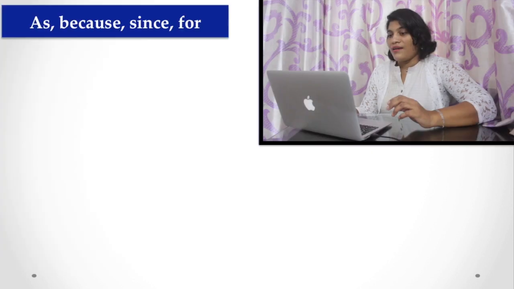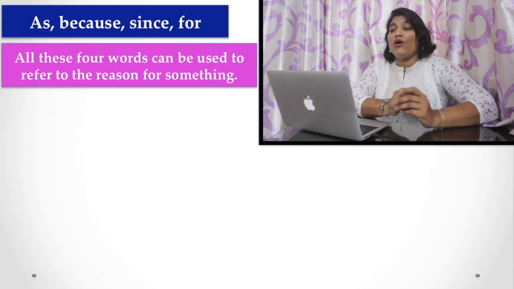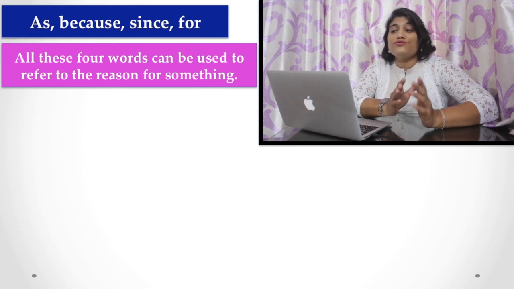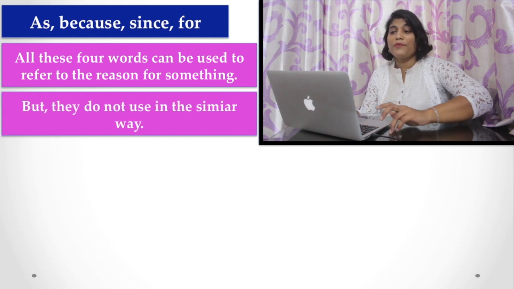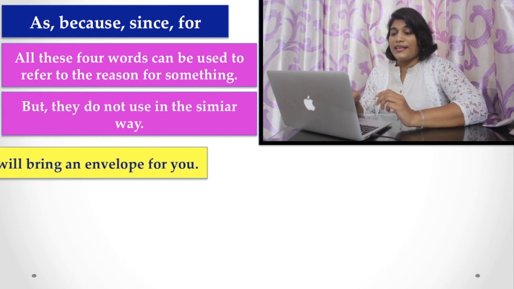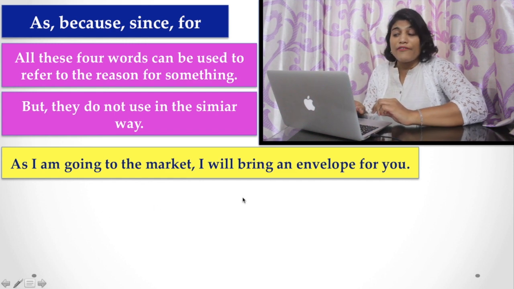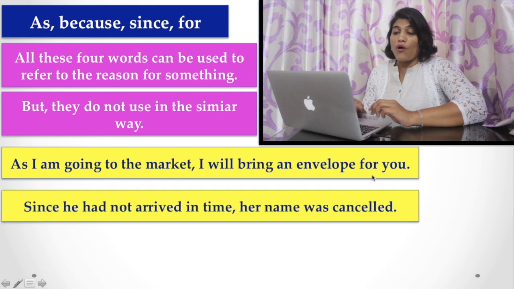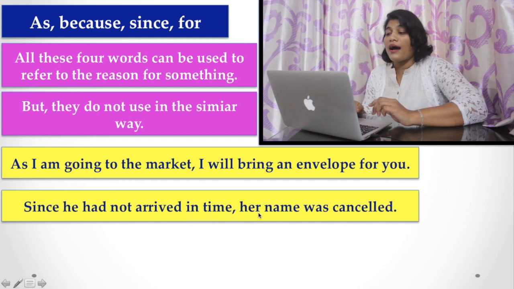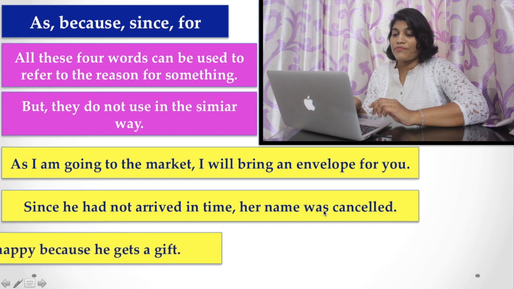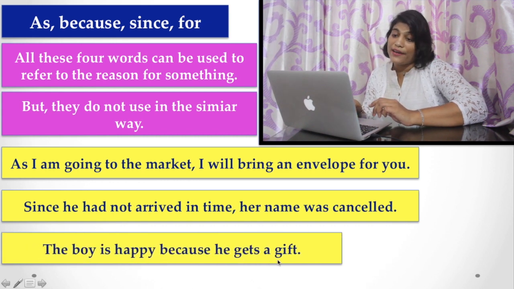First, as I have told you, all these four words can be used to refer to the reason for something. For example, you may say that as I am going to the market, I will bring an envelope for you. Or since he had not arrived in time, her name was cancelled. The boy is happy because he gets a gift.